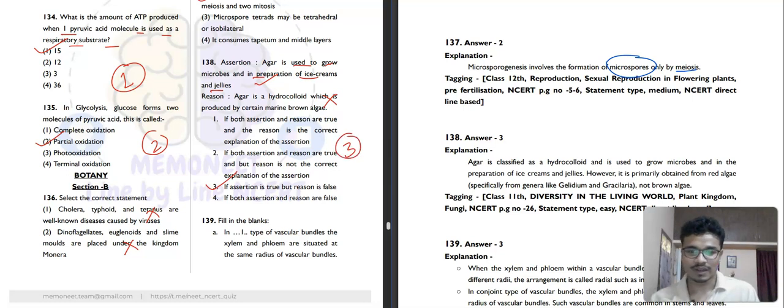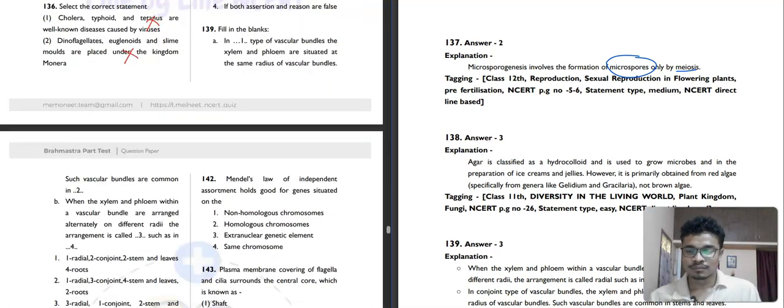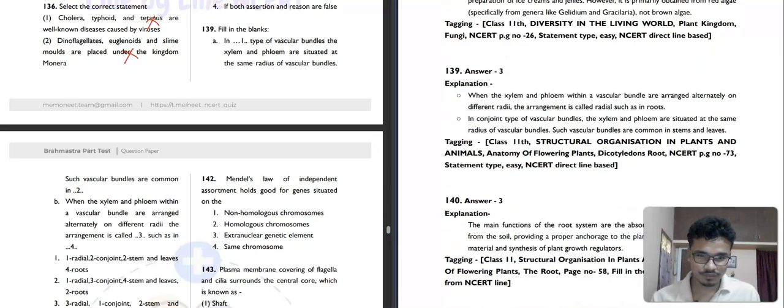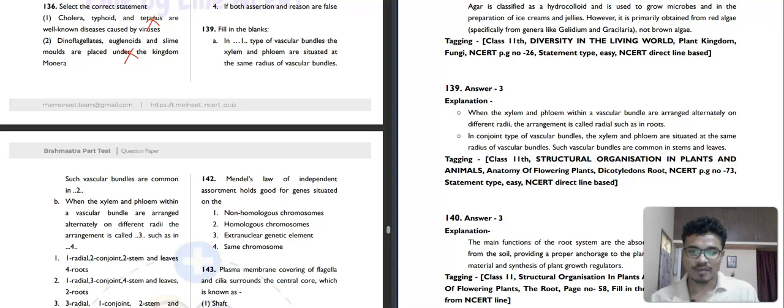Then question number 139. In dash type of vascular bundle, the xylem and phloem are situated at the same radius of the vascular bundle. So it is basically present in radial. So the first one will be radial. Then such vascular bundles are common in conjoint.